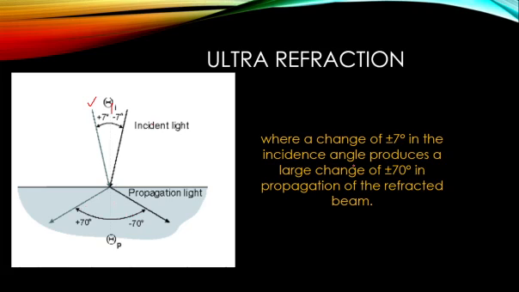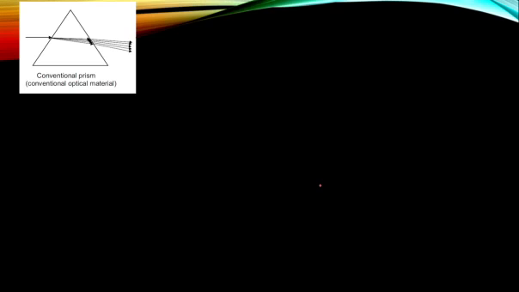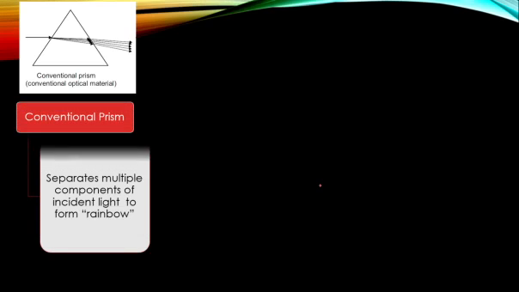Okay, so a change of ±7 degree in the incident angle produces a large change of ±70 degree in the propagation of the refracted beam. Such kind of refraction is called ultra refraction. In the conventional prism, we can see separation of multiple components of the incident light to form a spectrum or a rainbow.